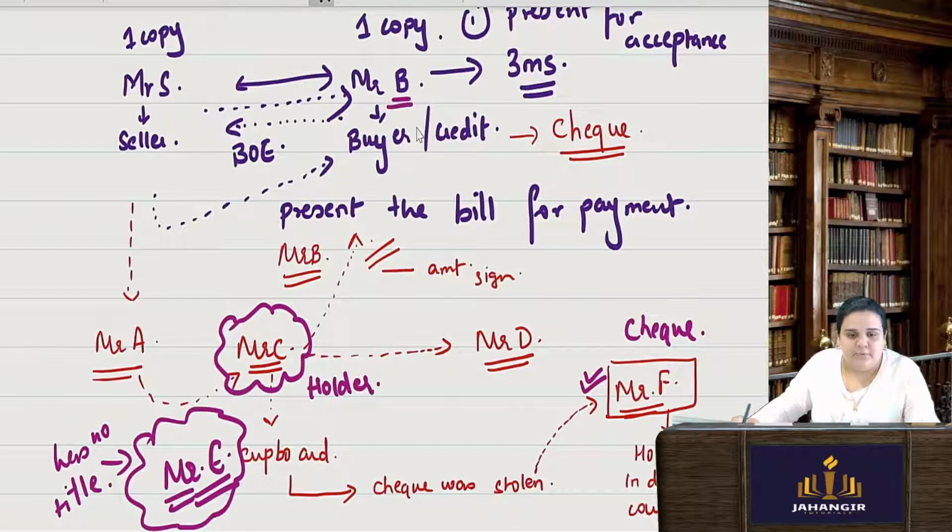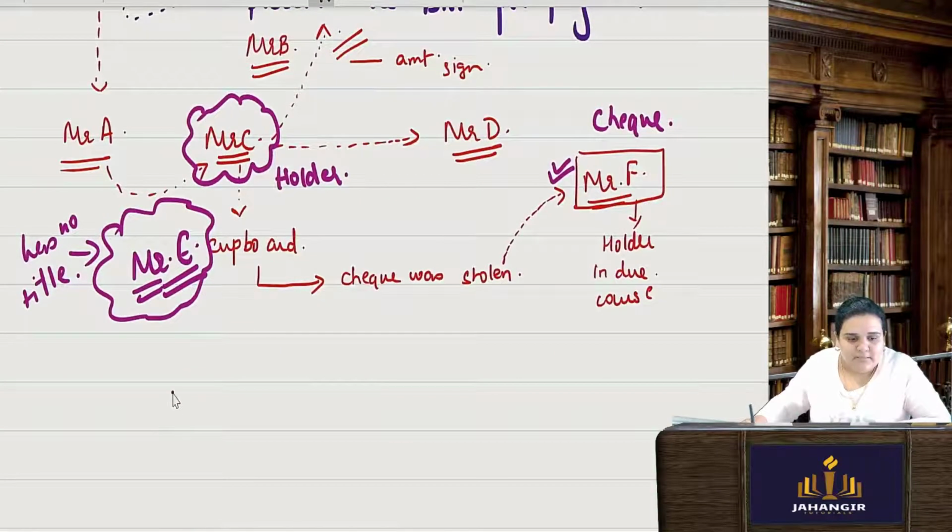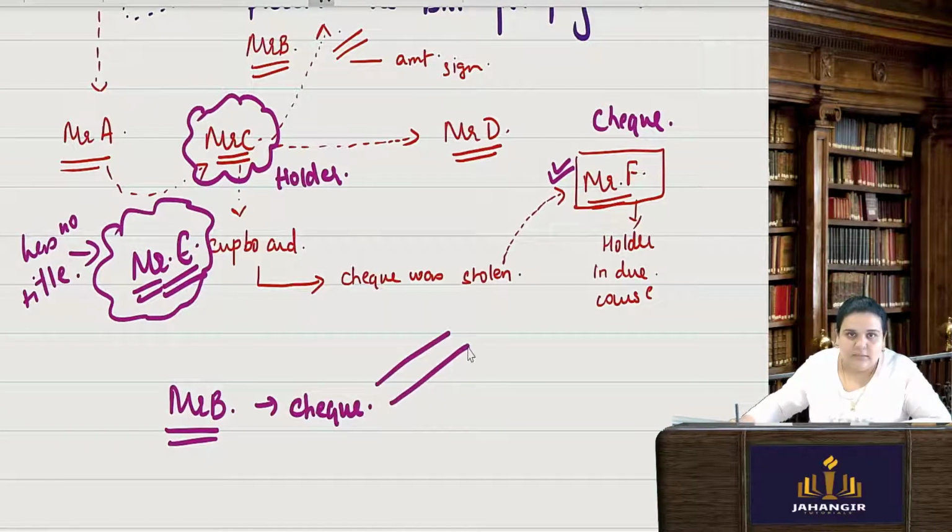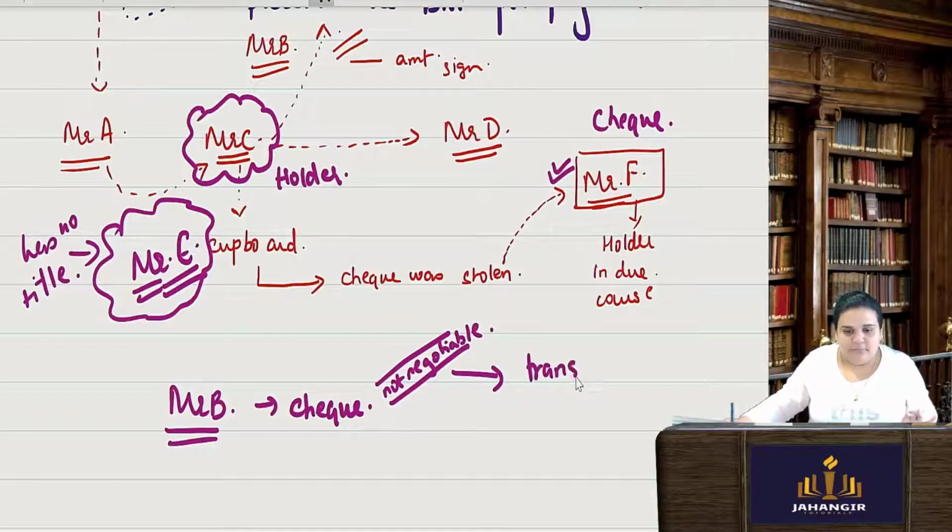But say suppose Mr. B gave the check, and he crossed it, and on that he wrote not negotiable. Not negotiable does not mean that he cannot transfer. C can transfer to D, and later D can also transfer. There is no problem in transferring; they can give it to each other, whoever their creditor is.